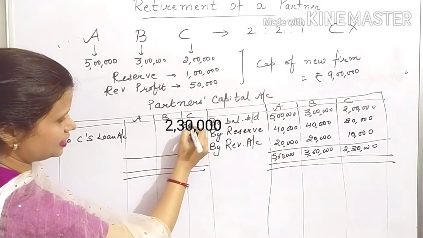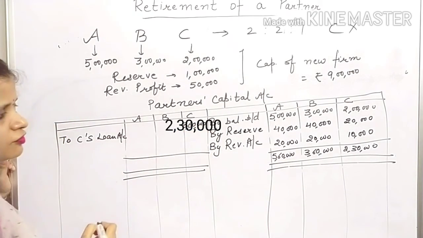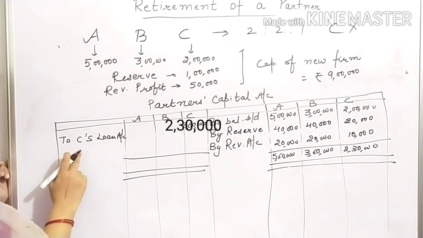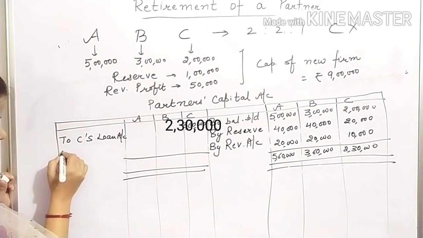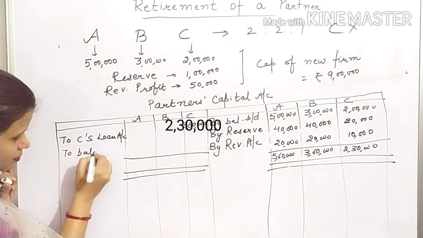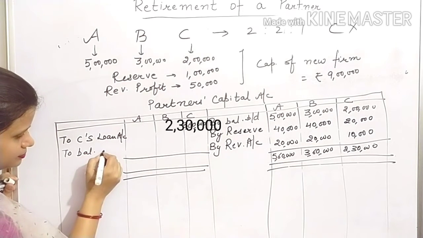So the balance of rupees 2,30,000 in C's account will be transferred to his loan account. And you will find the adjusted balance of A and B.